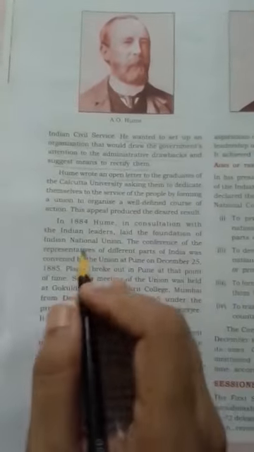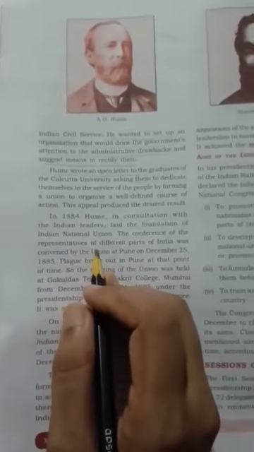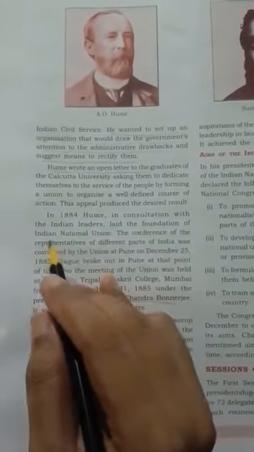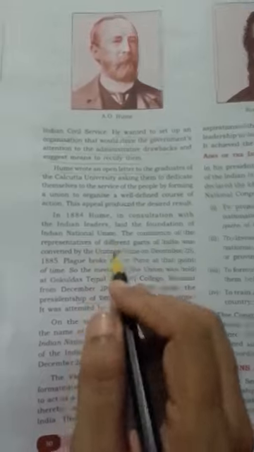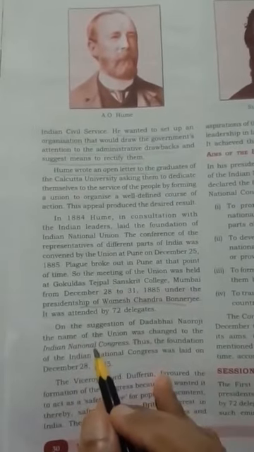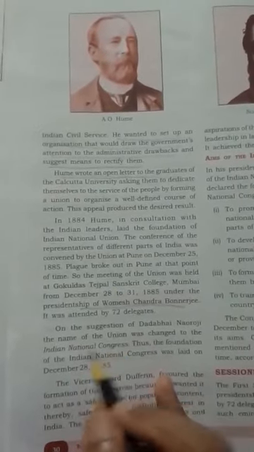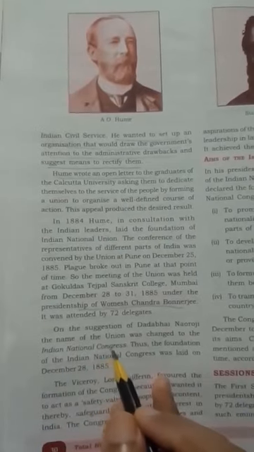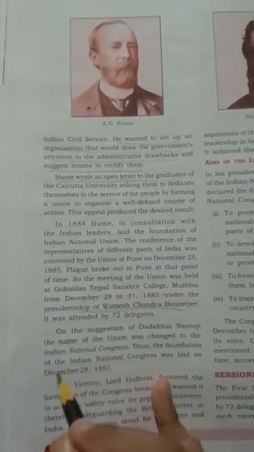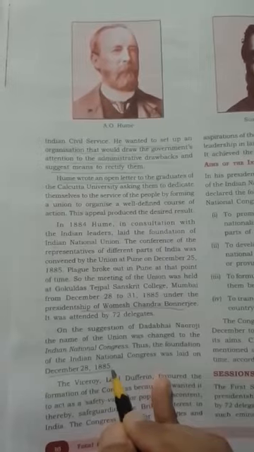So already we studied the name of Indian National Congress was not Indian National Congress at the beginning, it was Indian National Union. But Dadabhai Naoroji suggested to change the name of Indian National Union to Indian National Congress. And so Indian National Congress came into existence on December 28, 1885.